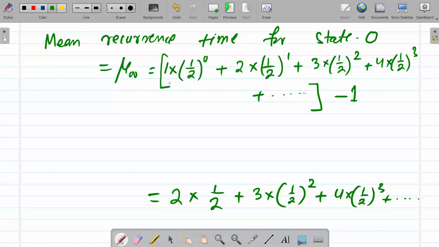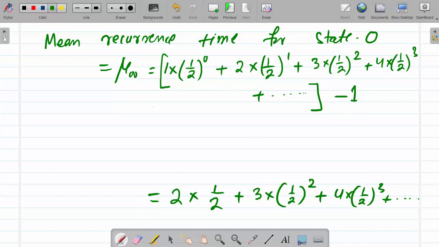So we add this term, which is 1 by 2 to the power 0, so 1 into 1 is 1. So we add 1 here, and so here we subtract 1.